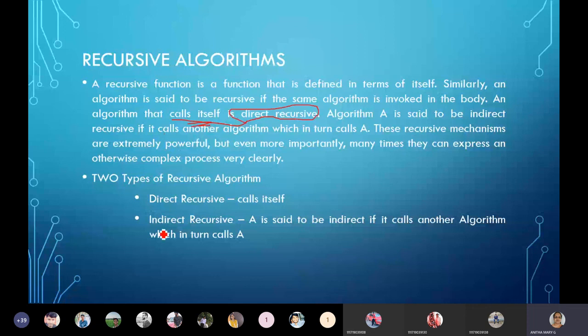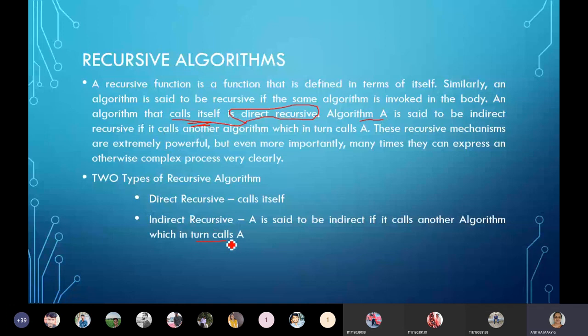What is indirect recursive? Say suppose you have an algorithm, algorithm A, I'm naming that algorithm as A. So that algorithm is indirect when it is calling another algorithm, and that algorithm in turn again is calling A itself.